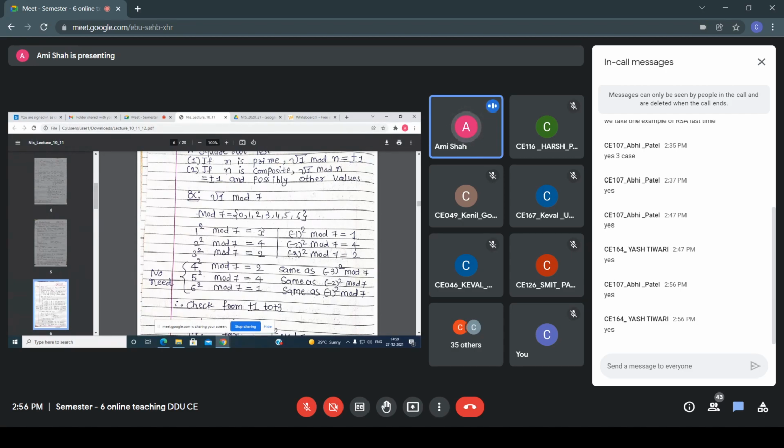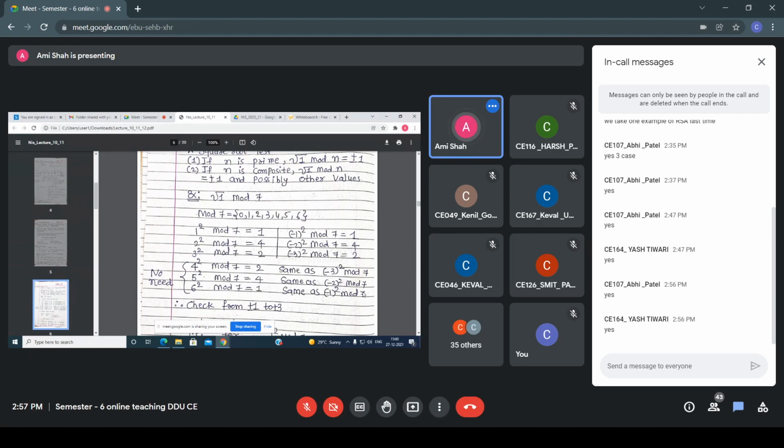So what I am doing: 1 square mod 7, that is 1, minus 1 square mod 7, that is 1. Again 2 square mod 7, that is 4, minus 2 square mod 7, that is 4. Again plus 3 and minus 3 that I am taking, right? But see, when I am performing 4, 4 square mod 7, I am getting 2. 5 square mod 7, I am getting 4. 6 square mod 7, I am getting 1. So now see, that is the same as minus 3 square mod 7. Similarly this is the same as minus 2 square mod 7, and this is the same as minus 1 square mod 7.